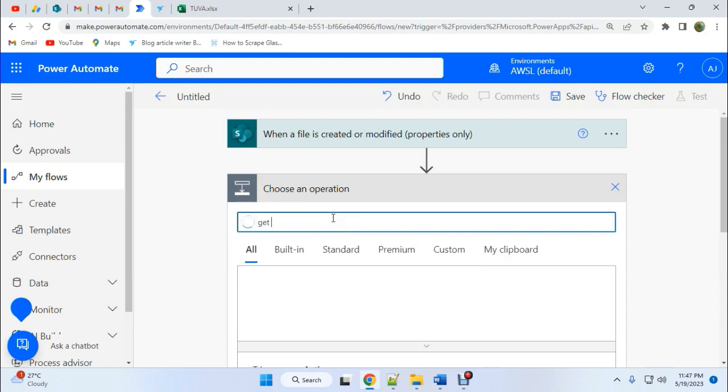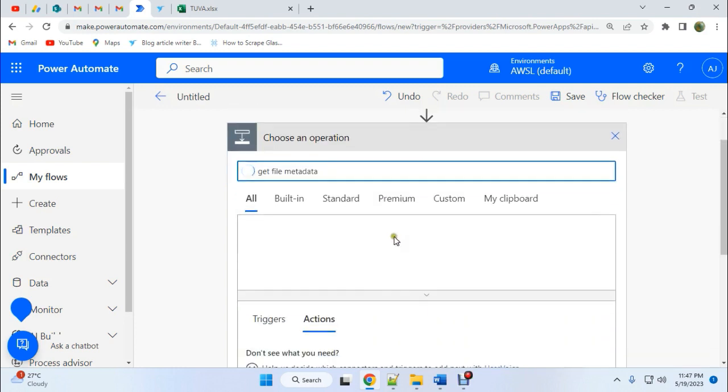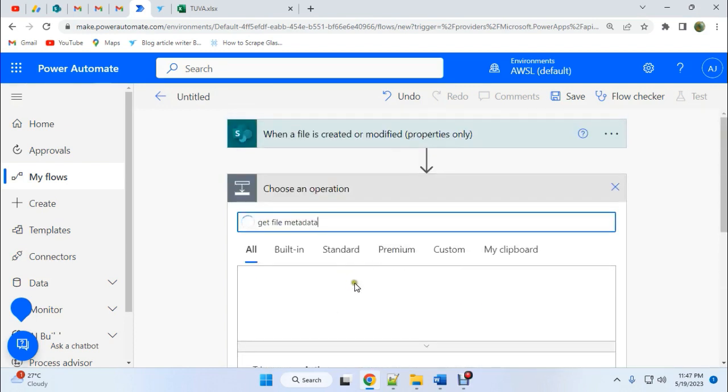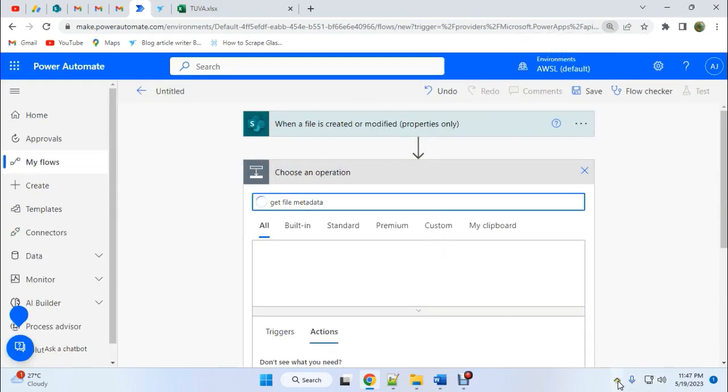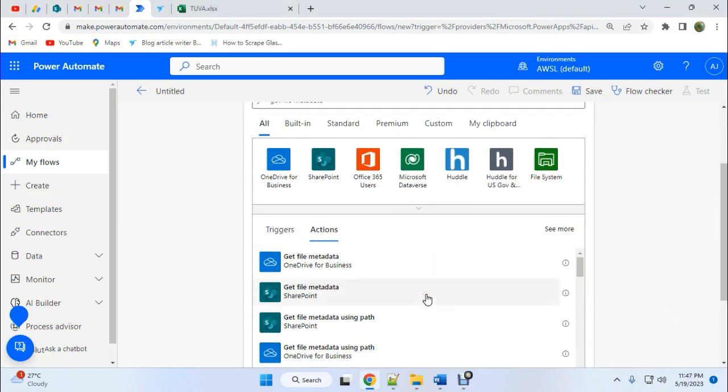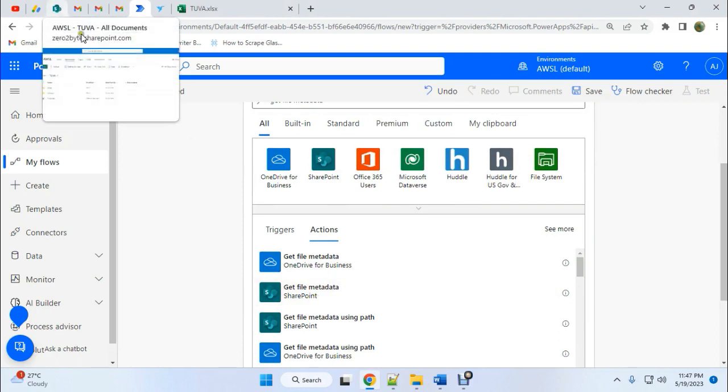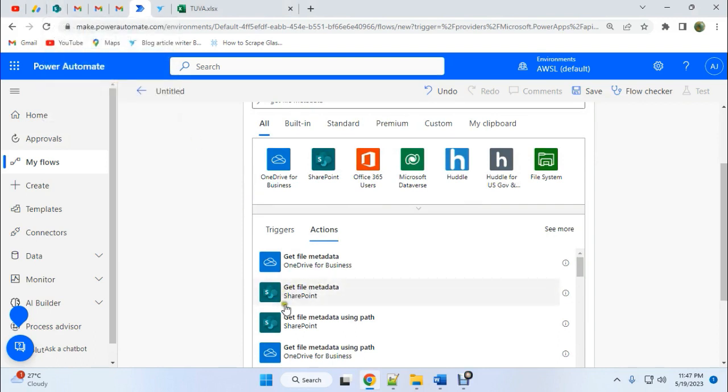The next step is that we need to get the file metadata. So we'll search for get file metadata. Here we are using SharePoint for the document library, so we need to choose get file metadata.